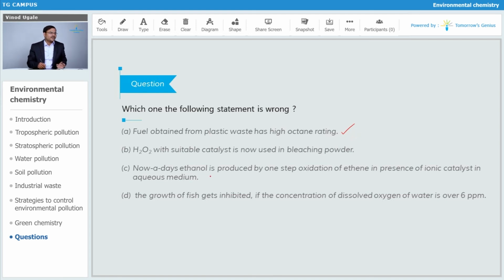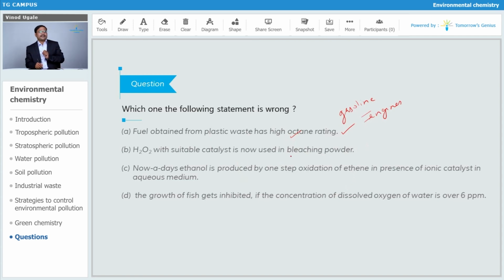Actually, high octane rating petroleum products are used in gasoline engines which require high efficiency. For diesel engines and petrol engines, we don't require high octane fuel. So wherever gasoline engines like fighter planes, aeroplanes, rockets, we require gasoline engines. There we use high octane rating. The higher the octane rating, the more efficient that fuel is going to be.